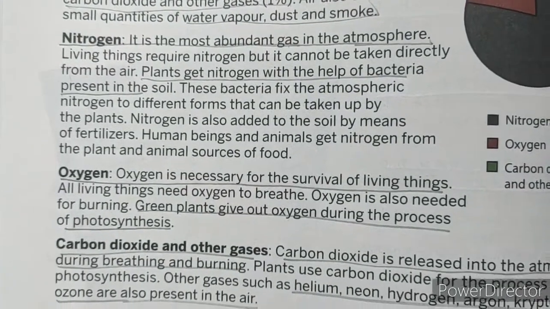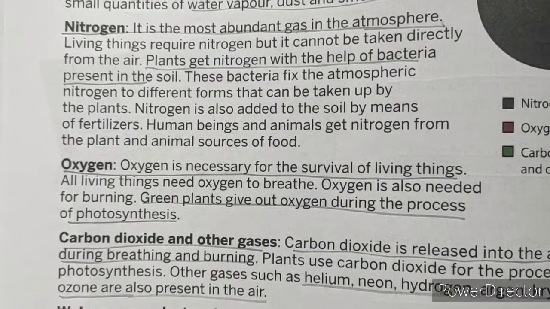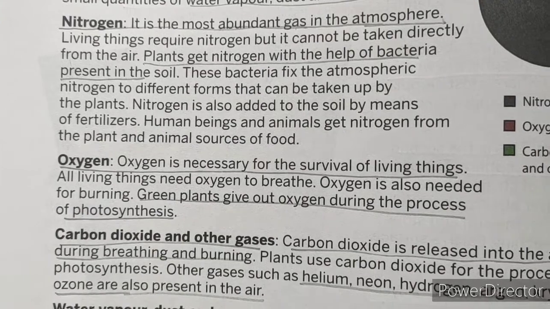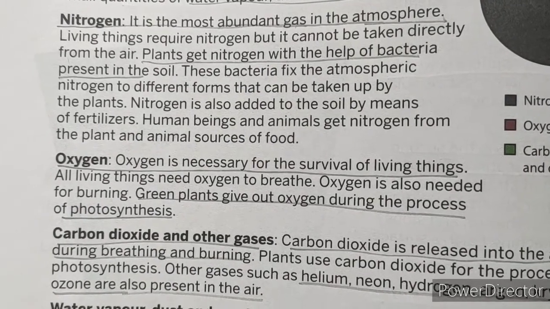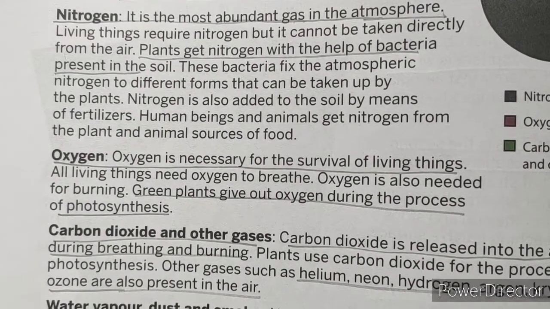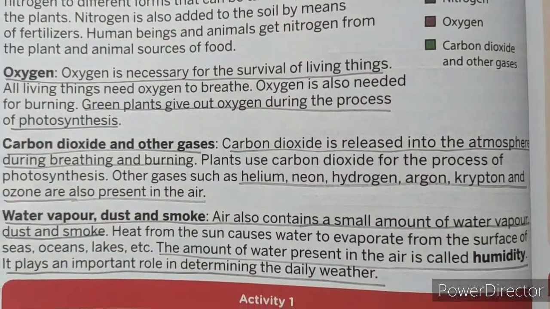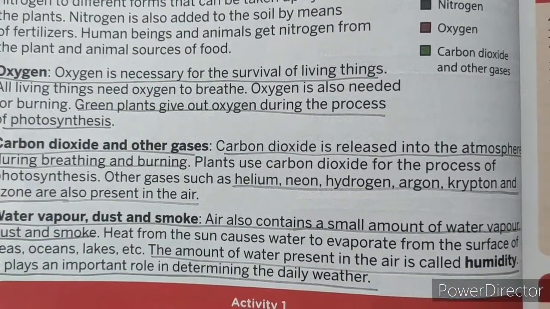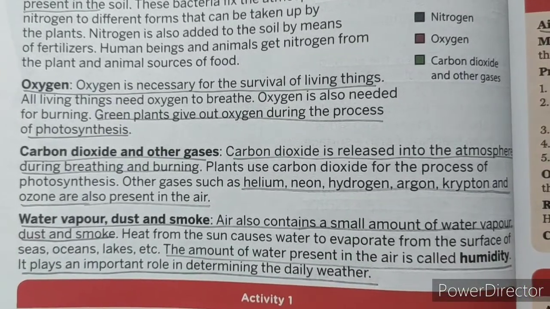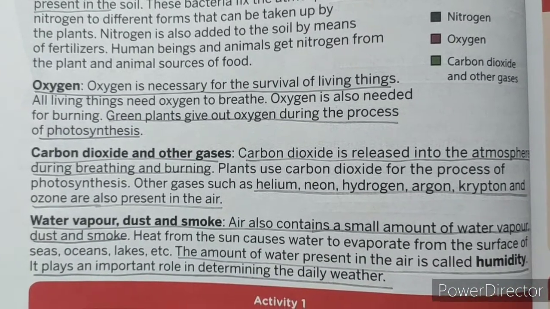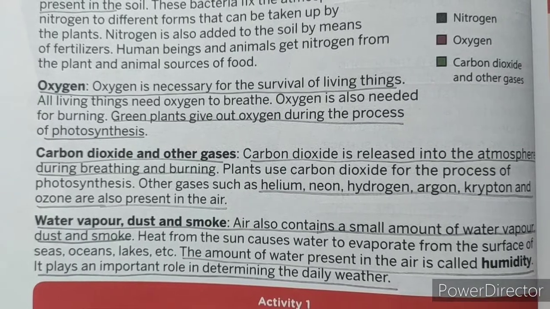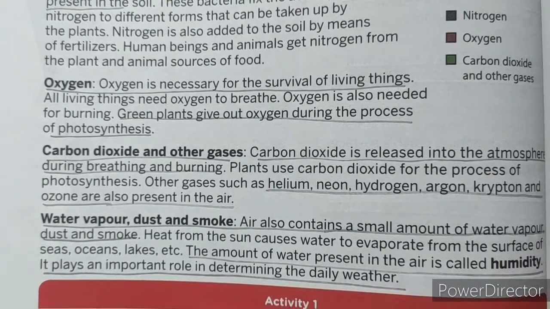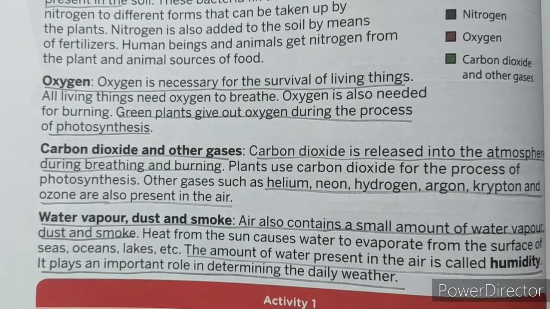Next we are going to see about oxygen. Oxygen is necessary for the survival of all living organisms. Green plants give out oxygen during the process of photosynthesis. Next we are going to see about carbon dioxide and other gases. Carbon dioxide is released into the atmosphere during the process of breathing and burning. Whenever we breathe or burn something, carbon dioxide is released.